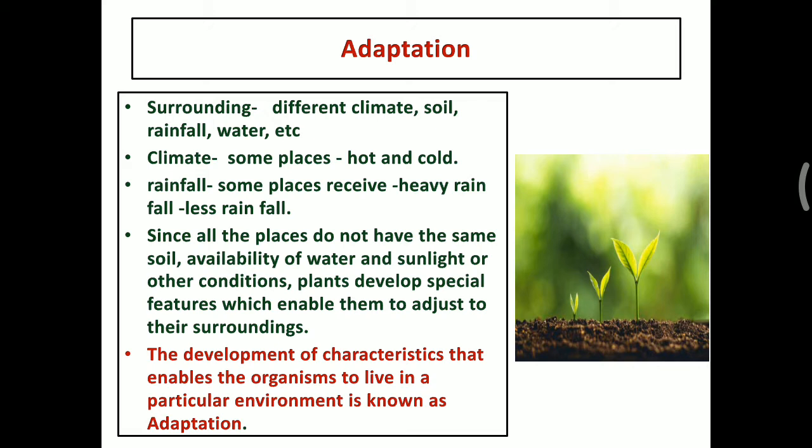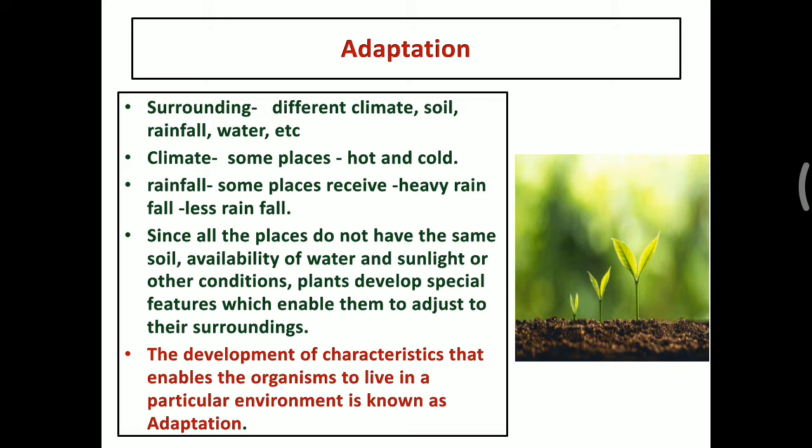The development of characteristics that enable the organism to live in a particular environment is known as adaptation. Adaptation is nothing but this: if you take any plant that grows in a hot climate, the plant does not receive enough water, but the plant grows in that place.